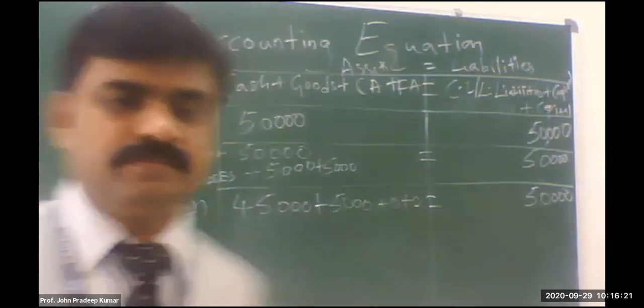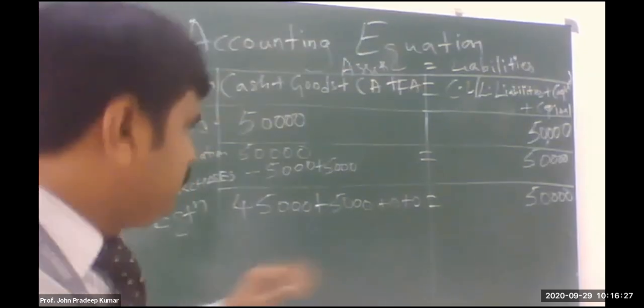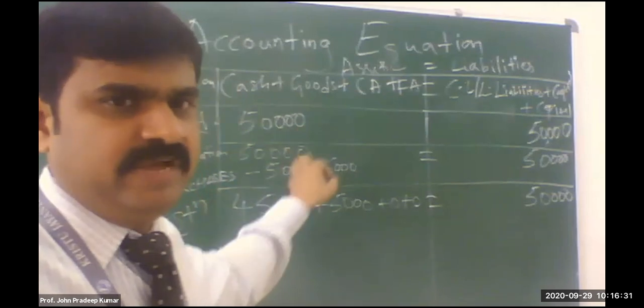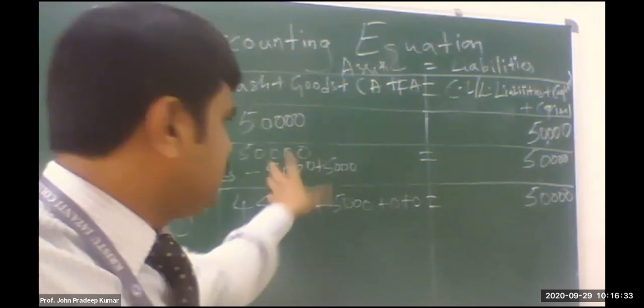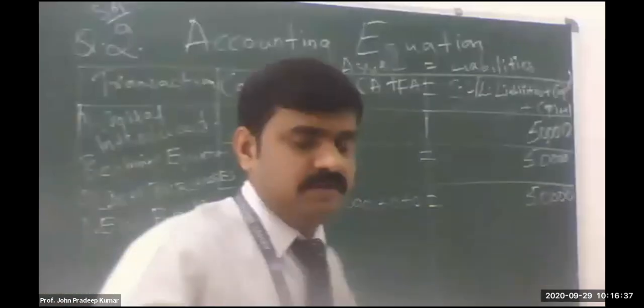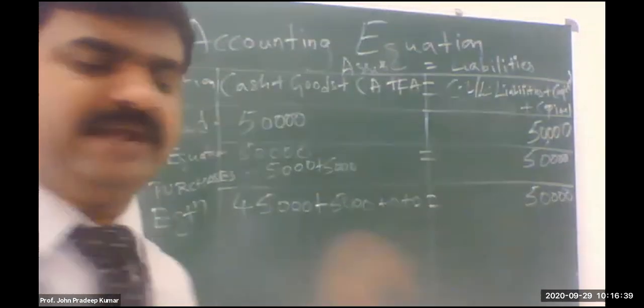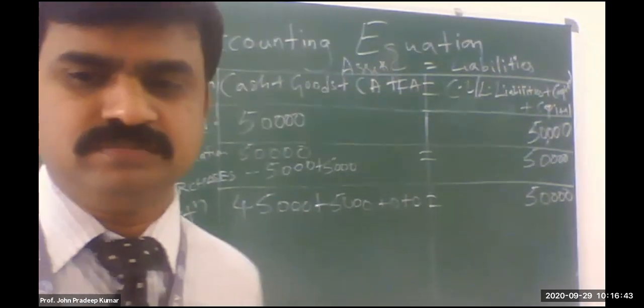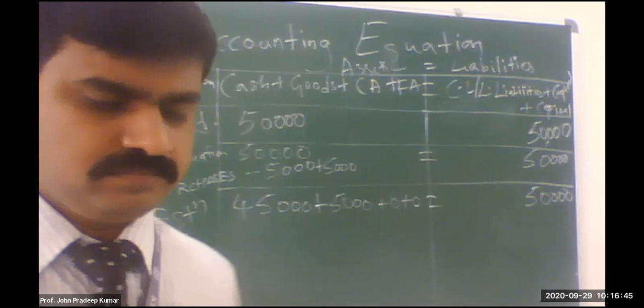Any doubt? No, sir. Understood? So it is not mandatory that every time you have to write on both sides. Sometimes assets themselves will nullify each other. The transaction will be satisfied within the asset side, or sometimes only on the liability side. It depends from transaction to transaction. Is it clear? Yes, sir.